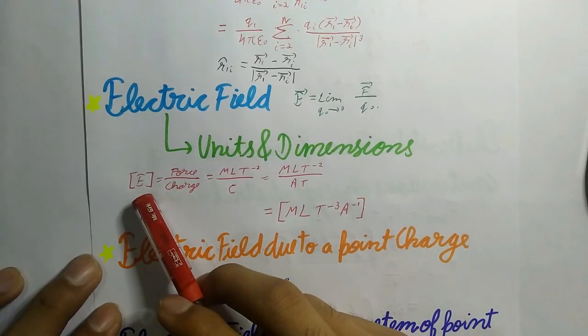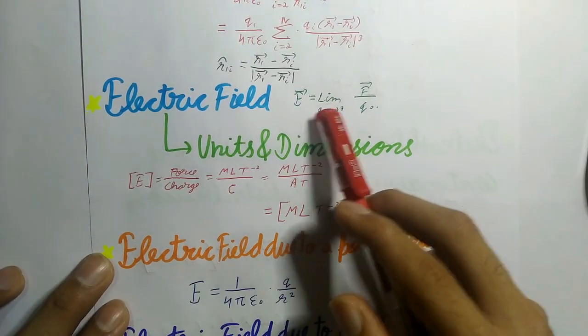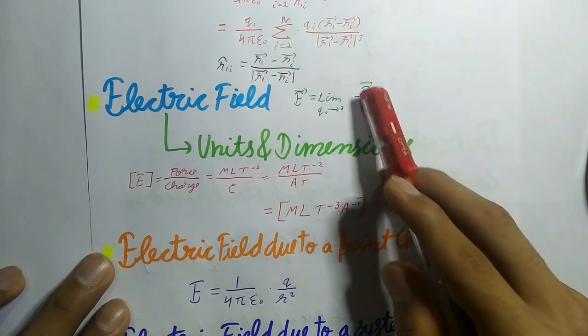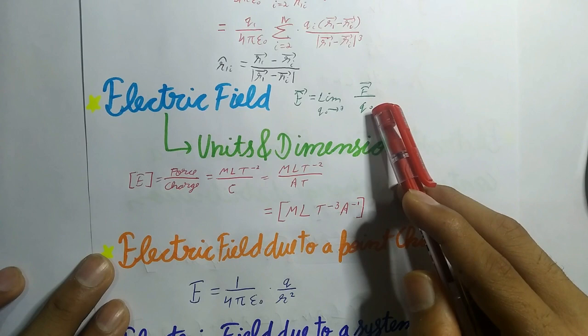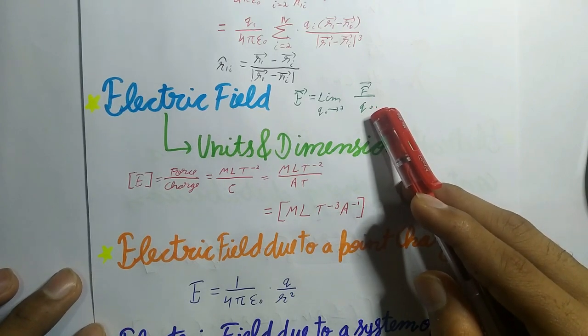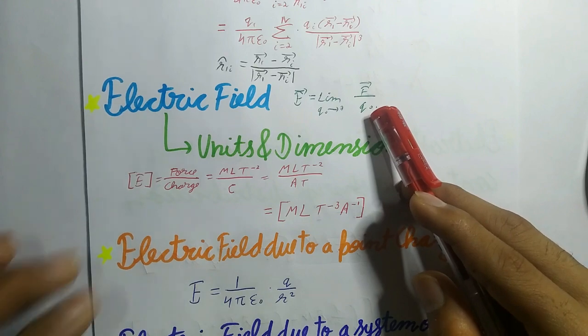Mathematically, we can write E equals limit Q naught tends to 0 of vector F upon Q naught.